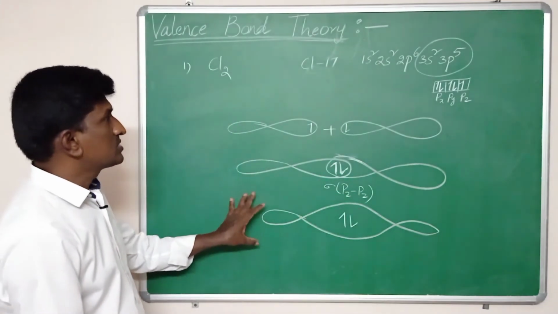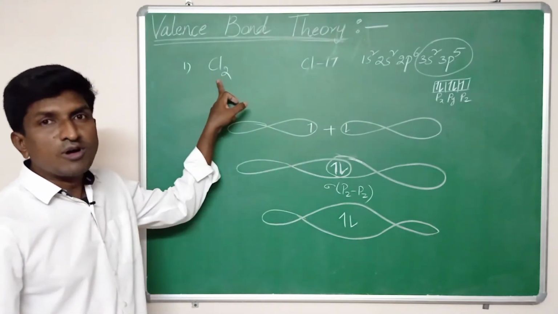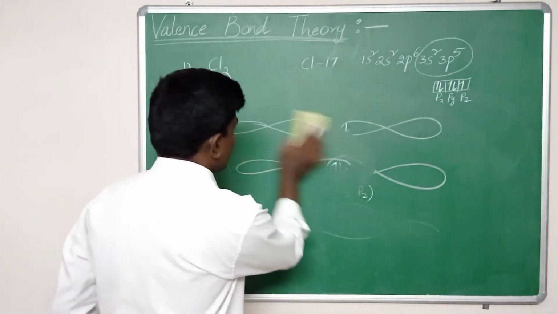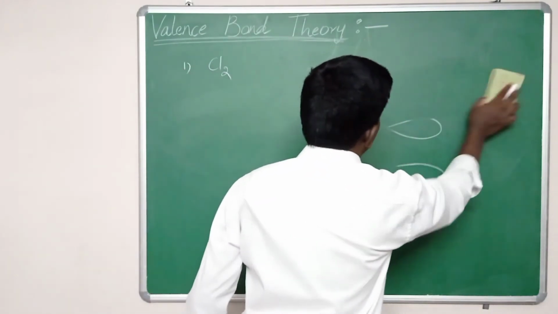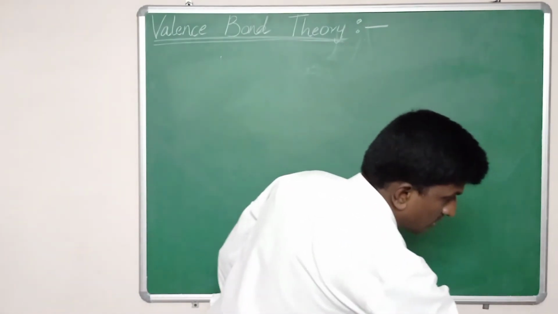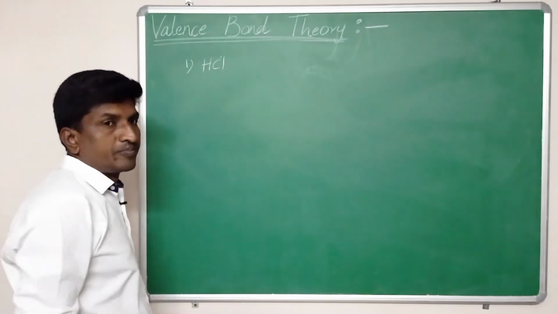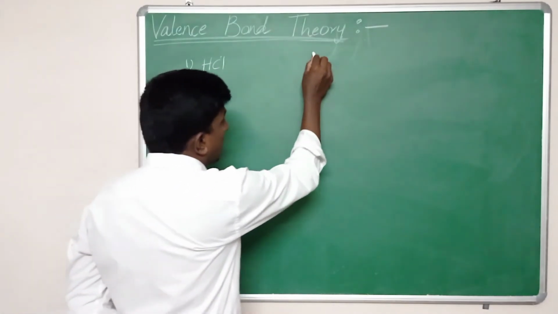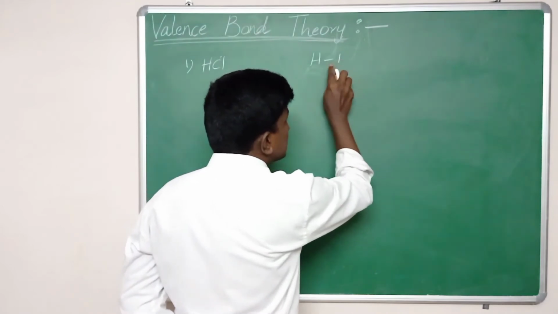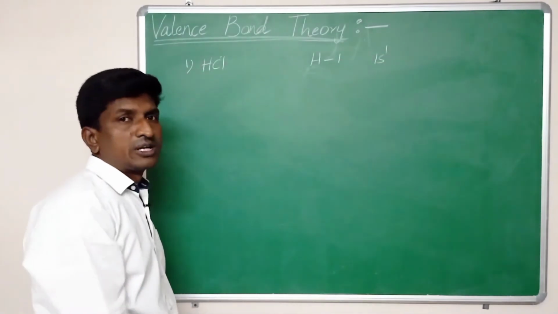So this is about the single bond present in the formation of chlorine gas. And next, come to the formation of hydrochloric acid, HCl, hydrogen chloride. Hydrogen has only one electron, its atomic number is 1, with one electron in the 1s orbital.